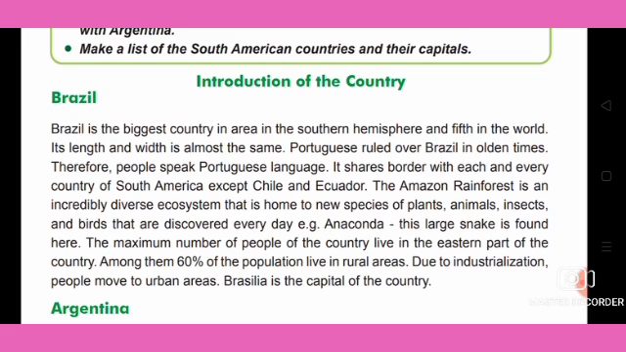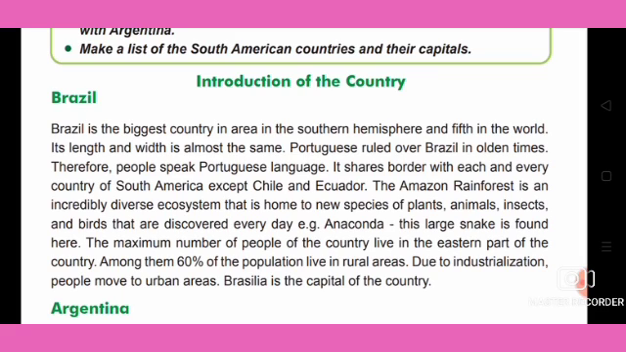The Amazon rainforest is an incredibly diverse ecosystem that is home to new species of plants, animals, insects and birds that are discovered every day. An example is the anaconda. This large snake is found here.